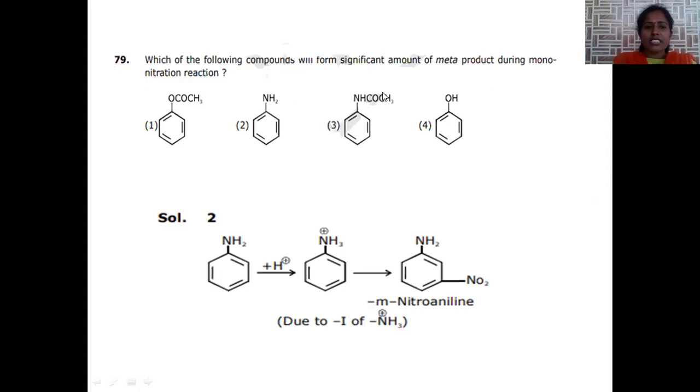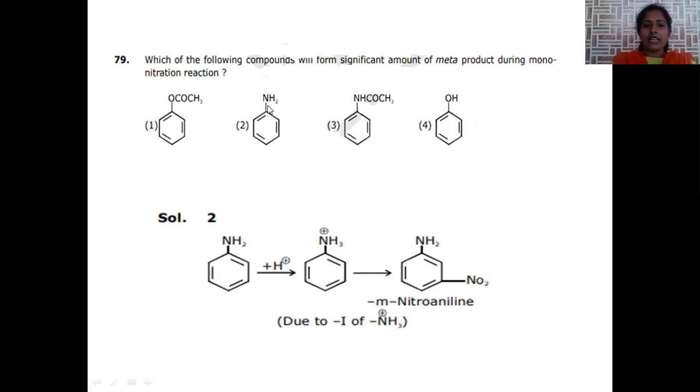So when we apply the nitration process, the reaction is carried out under acidic conditions. Here the first compound, OCOCH3, is the ester functional group, which is an ortho-para directing group. NHCOCH3 is an ortho-para directing group, but here the nitrogen contains a bulky functional group, so steric hindrance will avoid the ortho substitution. Only it will give the para substituted product. When we take phenol, it is an active reagent which releases electrons into the system. Hence, it is an ortho-para directing, ring activating group.